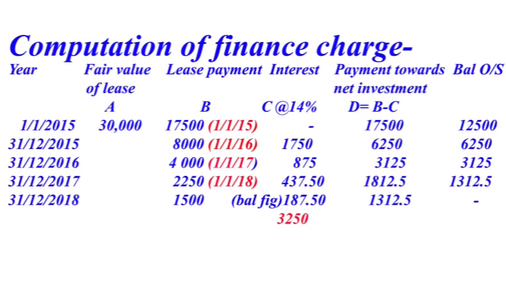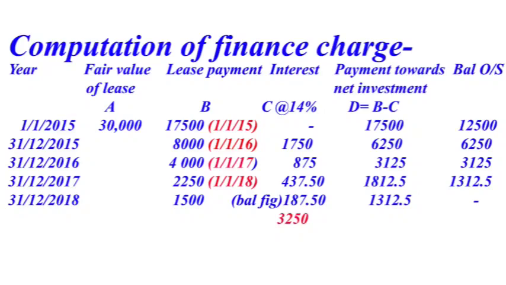Then lease payment on 1/1/2015 17,500. Interest, no interest payable on that date, 1/1/2015. Then payment towards net investment 17,500, fully towards net investment. Then balance outstanding 30,000 minus 17,500, that comes to 12,500.